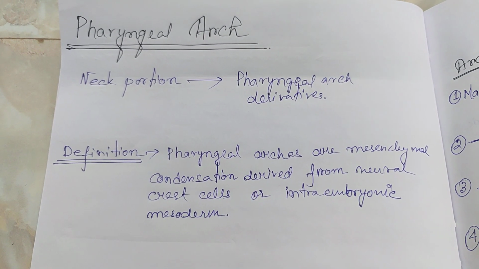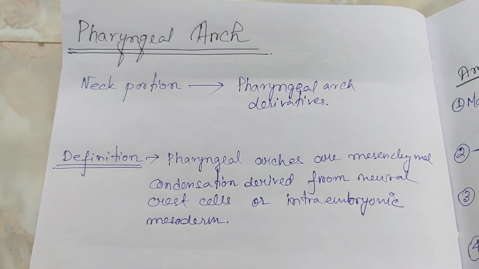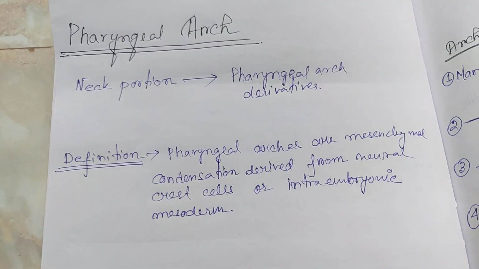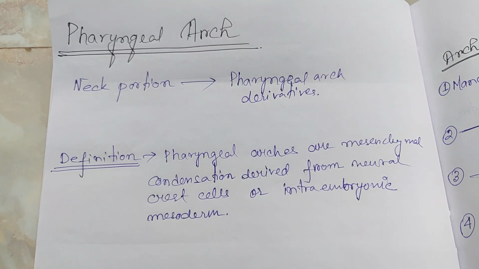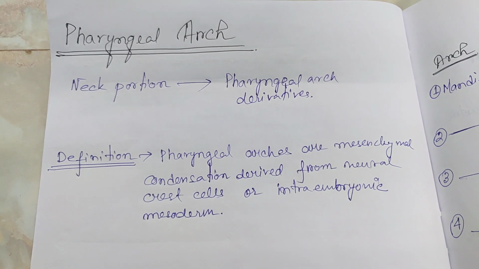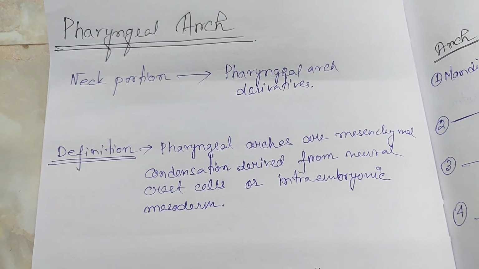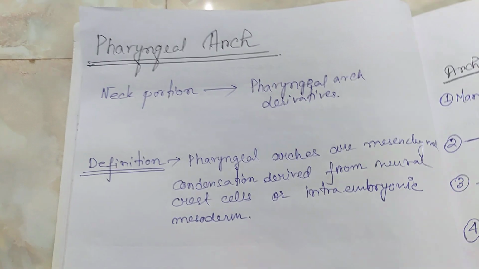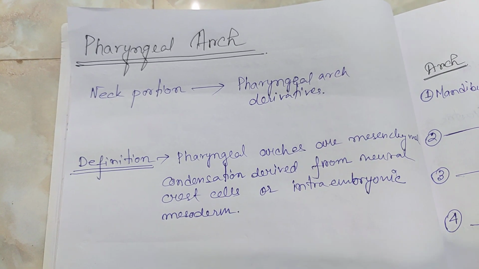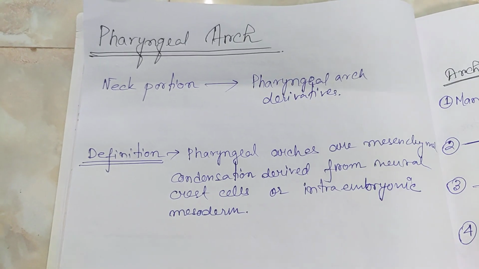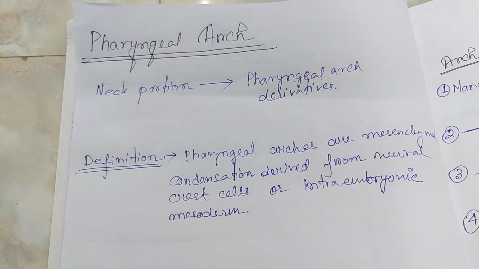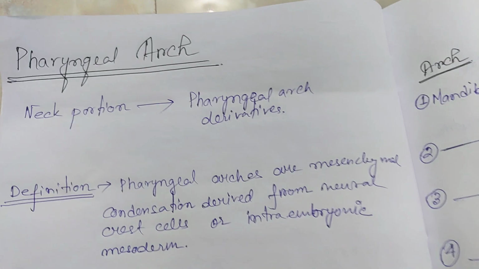Like in theory paper, they can give you in OSPE, for ID they can give a muscle, and the first question will be what is the name of the muscle. The next question can be from which pharyngeal arch it is derived. You cannot skip this portion, and I know it's quite difficult to remember so many things, but I have tried to keep it as simple as possible. Hope this will help you.